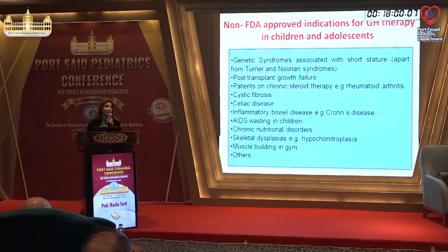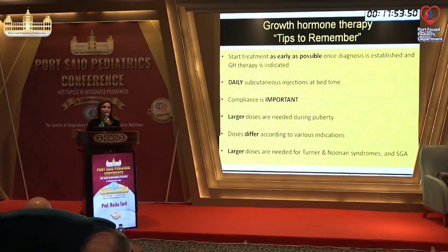And some of them are unhealthy and prohibited, like using growth hormone in the gym and for sports and things like that. And here are some tips to remember when giving growth hormone. You should start treatment as early as possible once diagnosis is established and growth hormone indicated. Daily subcutaneous injection at bedtime is very important. Compliance is very important. Larger doses are needed at the time of puberty. Doses differ according to different indications, and larger doses are needed for Turner, Noonan, and small for gestational age.